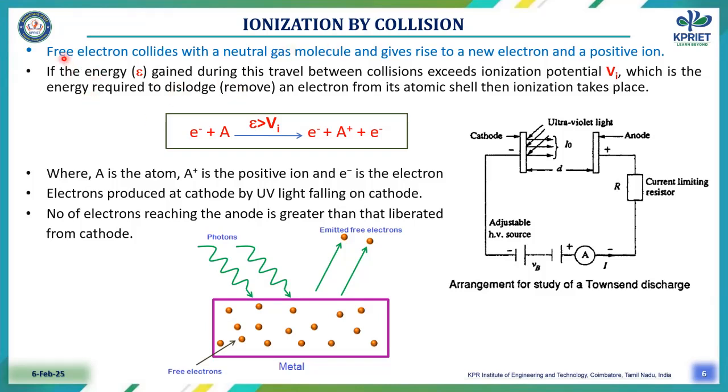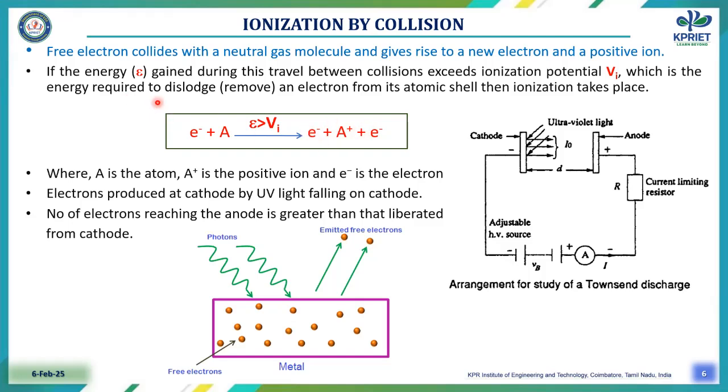That means the free electron collides with the neutral gas molecule and gives rise to a new electron and a positive ion. One electron plus one ion is produced.